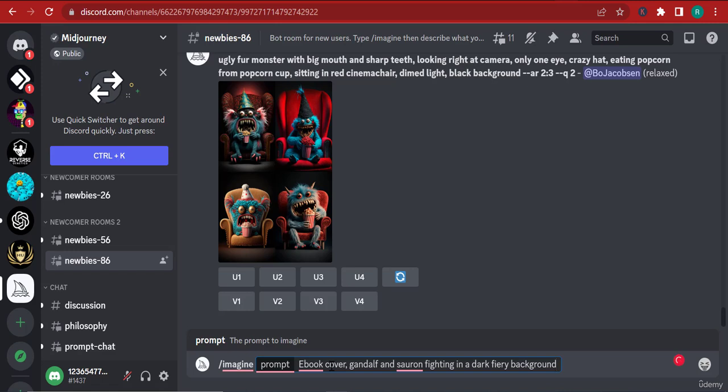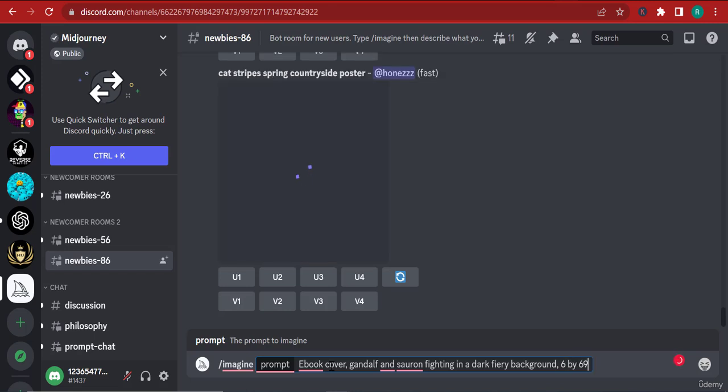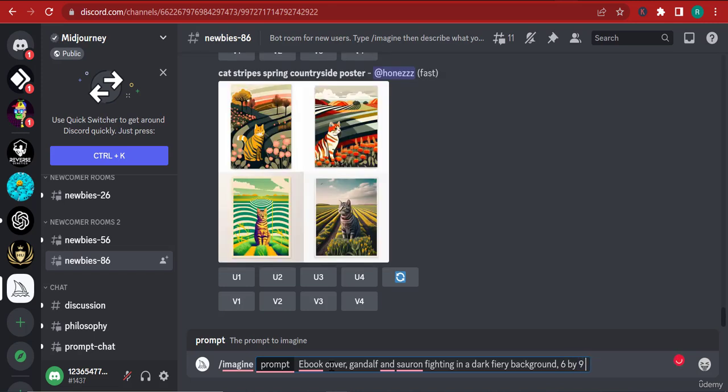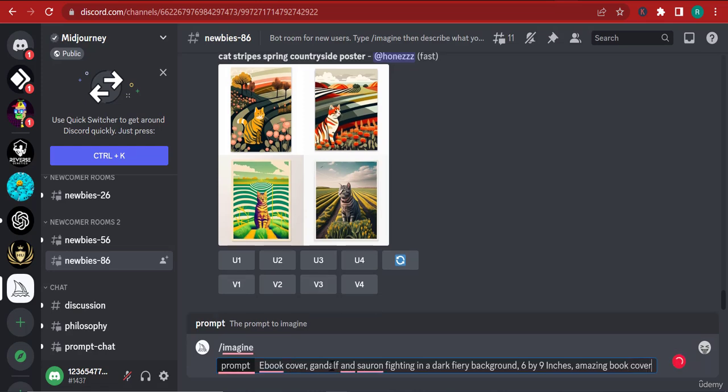You can actually give it more information, such as the size of the book, 6 by 9 inches, and amazing book cover. And let's just enter.